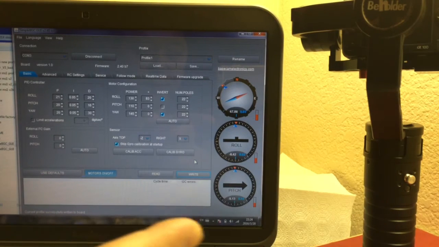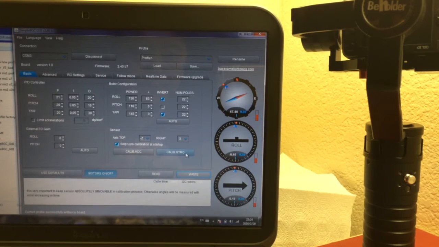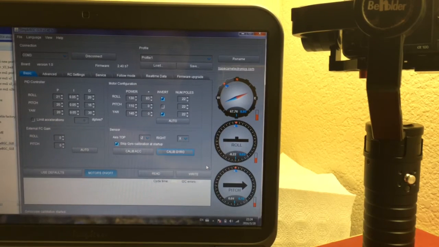The gimbal right now is still powered off. Let's click. We are waiting. You can see the signal on the right side. Now it's okay. After 30 seconds, we write into it. We're writing into the gimbal. That's very important when you load the newest profile into your gimbal system.